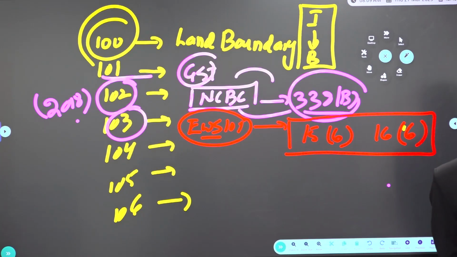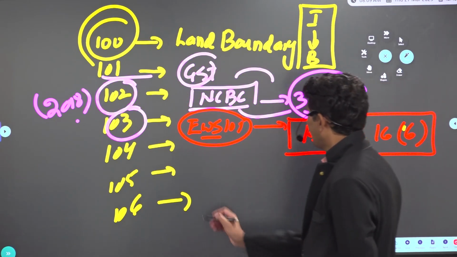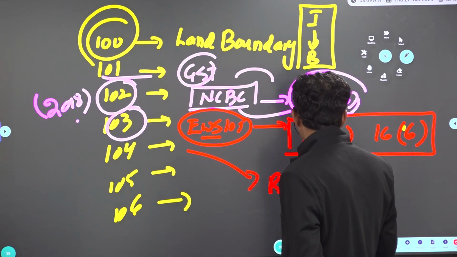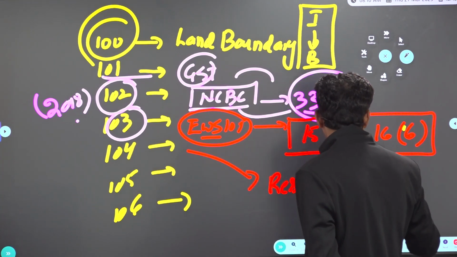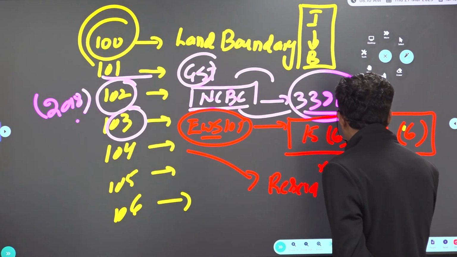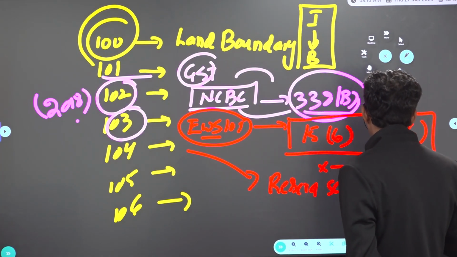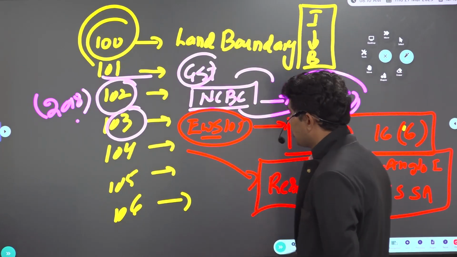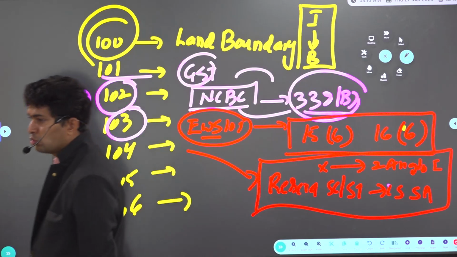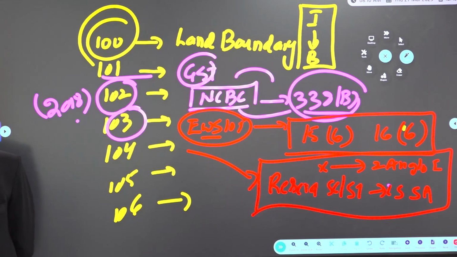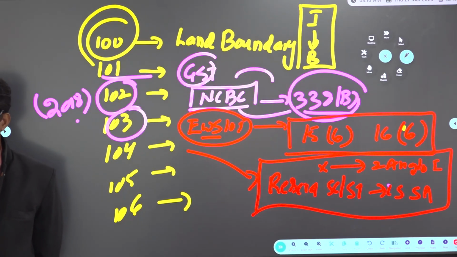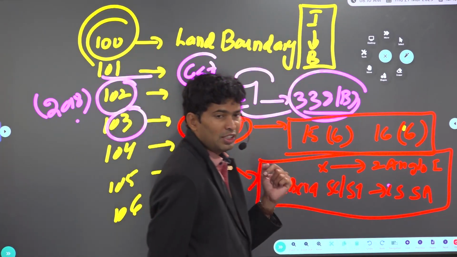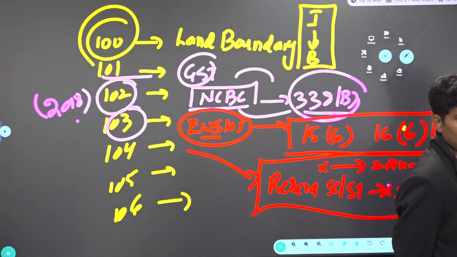And what is the 104th CAA? It extended reservation for SCs and STs in Lok Sabha and state assemblies, but it did not extend the nomination of 2 Anglo-Indians in Lok Sabha. We already covered this. Earlier, the maximum strength of Lok Sabha we used to say was 552, but now we say only 550. Why, sir? Because it did not extend the nomination of 2 Anglo-Indian community members to Lok Sabha.